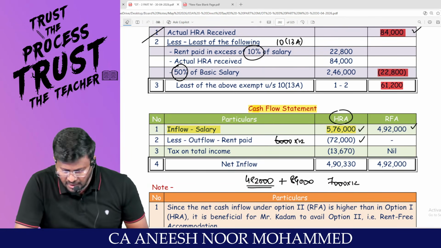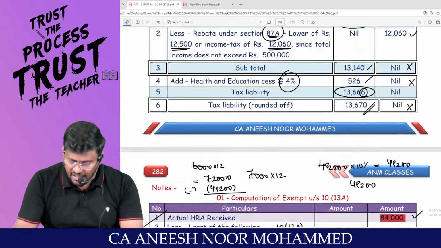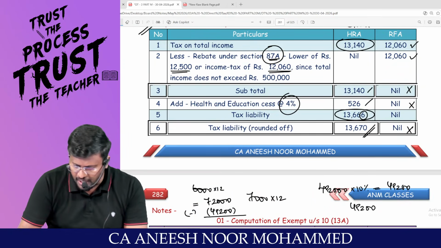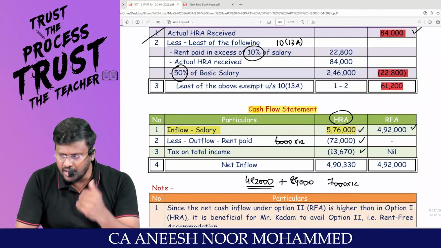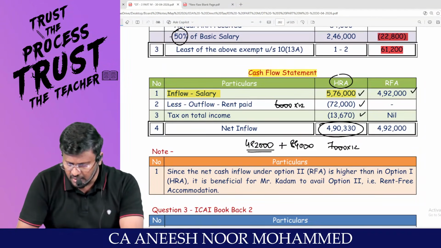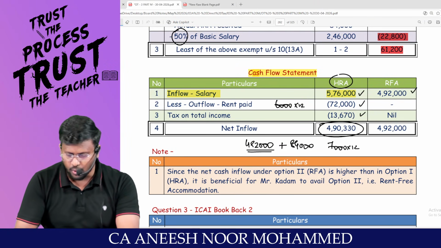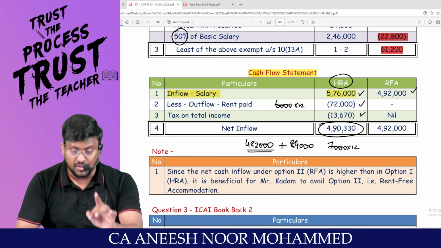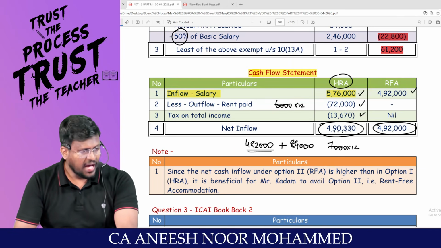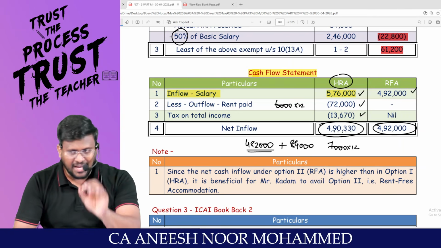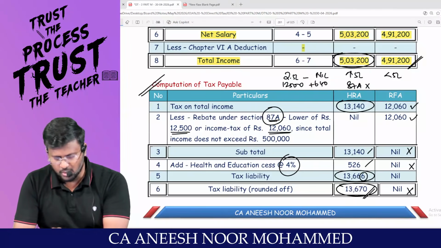Am I right, sir? And if the assessee is traveling through the HRA route, in addition to that, he is liable to pay 13,670 as tax. Tax payment, again a cash outflow. So the balance money available in the pocket of the employee is 4,90,330, if it is the HRA route. Whereas if he is traveling through the RFA route, the balance money available with the employee will be 4,92,000, and tax payable is also zero.